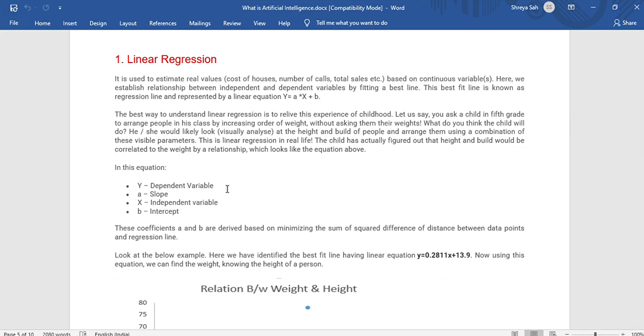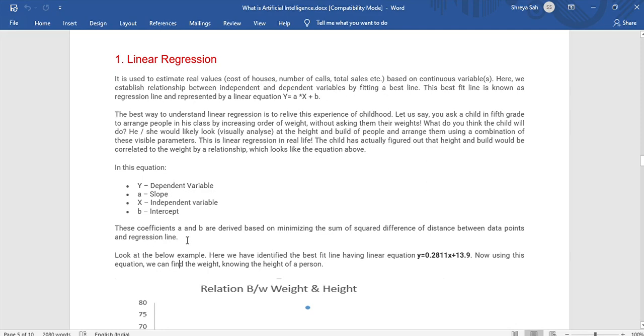In this video we're talking about linear regression, so we are only taking one variable into consideration, but in multivariable regression we take more than one variable. So y is the dependent variable, a is the slope, x is the independent variable, b is the intercept. These coefficients a and b are derived by minimizing the sum of squared differences of distance between data points and the regression line.